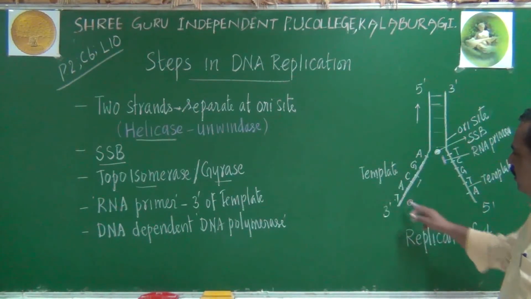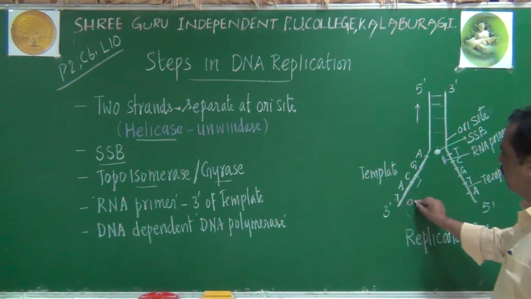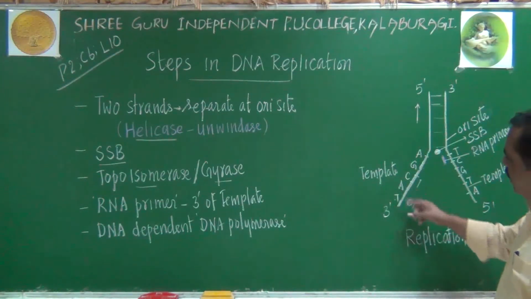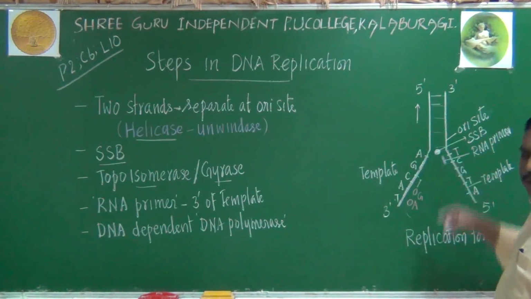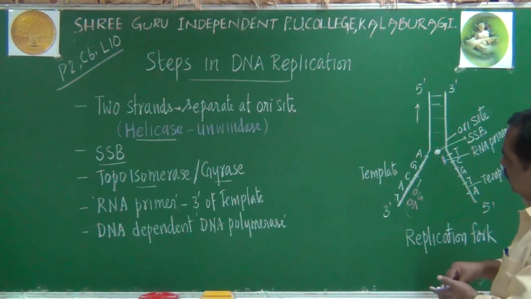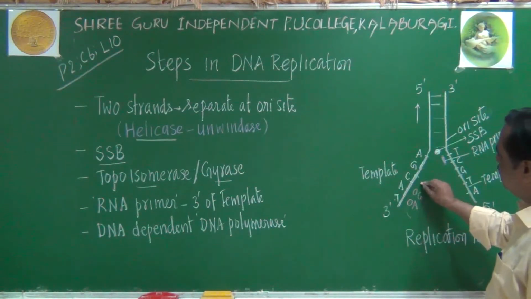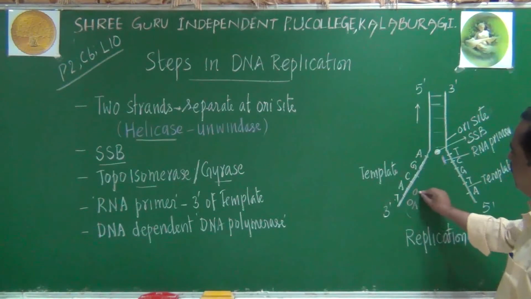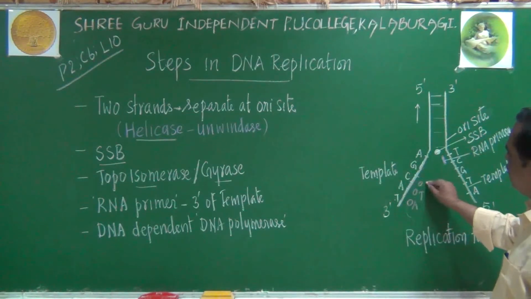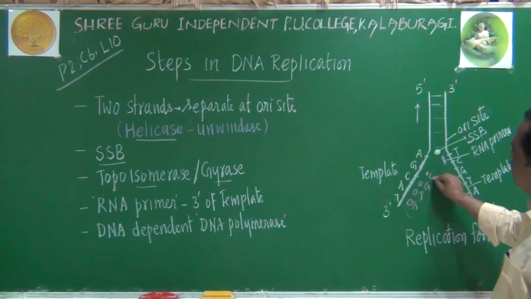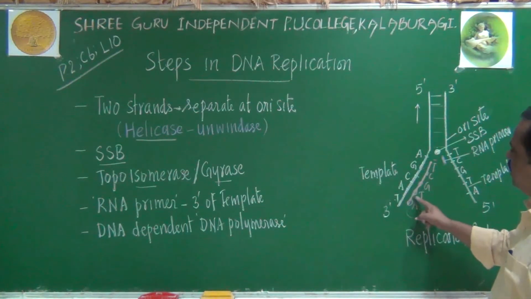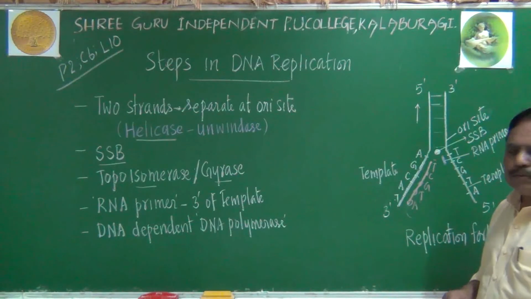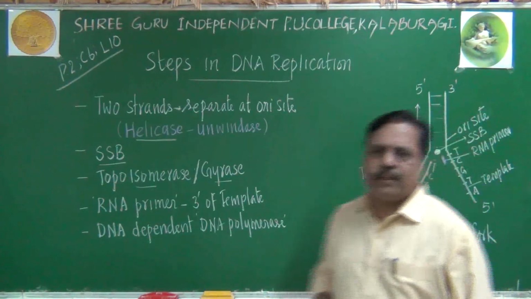Please listen carefully. If thymine is here, adenine will be added here. If adenine is here, guanine will be added. It will be proceeding, primer will be proceeding towards this one. Then next to opposite to cytosine, opposite to adenine, thymine will be added. Opposite to cytosine, guanine will be added. Here cytosine, here thymine, like that new nucleotides are added here. They will create a phosphodiester bond among themselves. They will become a new chain actually.